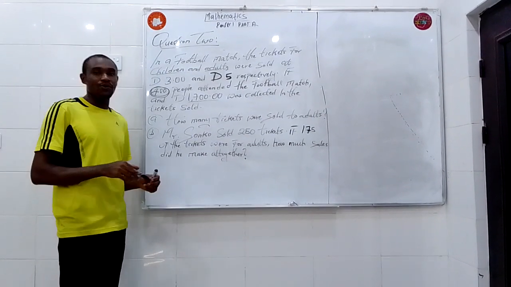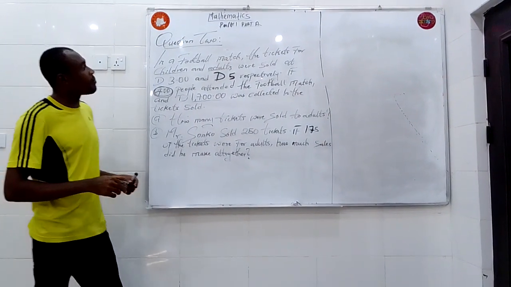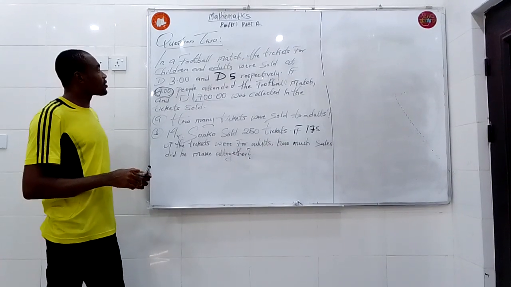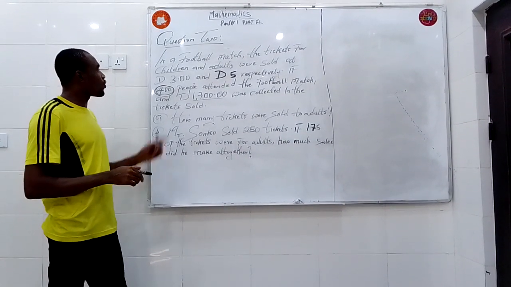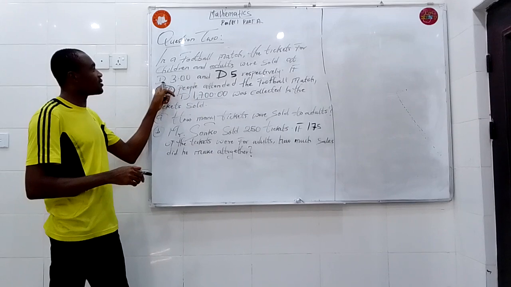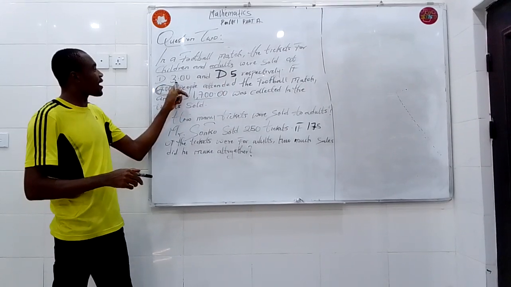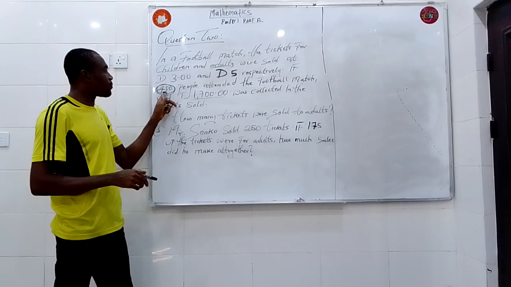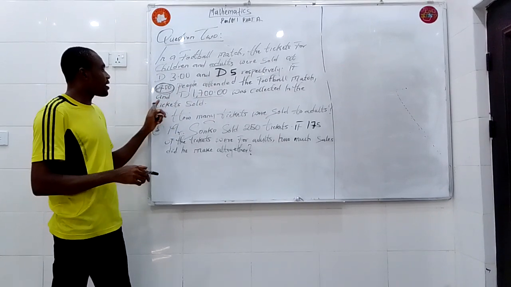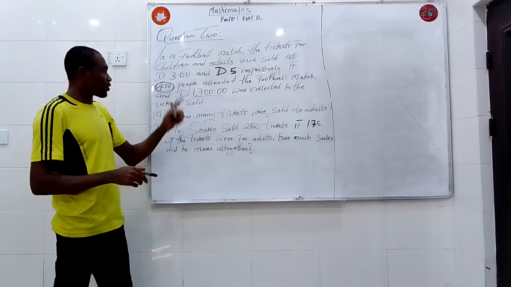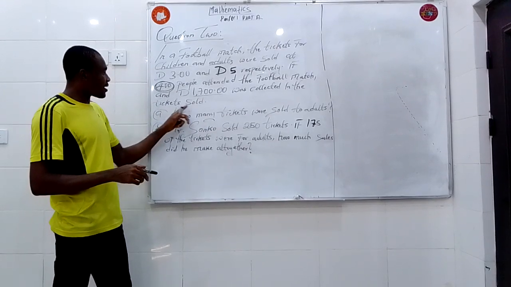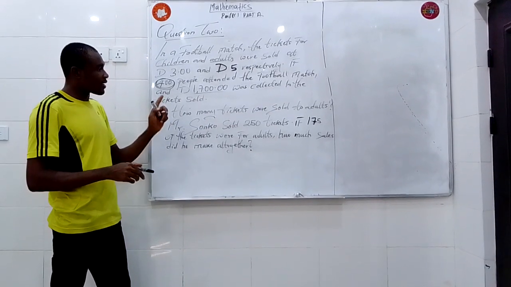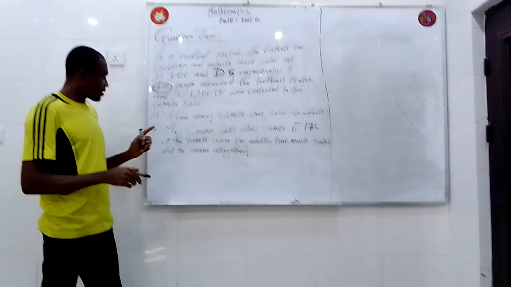So question number 2 says, in a football match, the tickets for children and adults were sold at 3D and 5D respectively. If 400 people attended the football match and 1,700 was collected in the tickets sold, how many tickets were sold to adults?